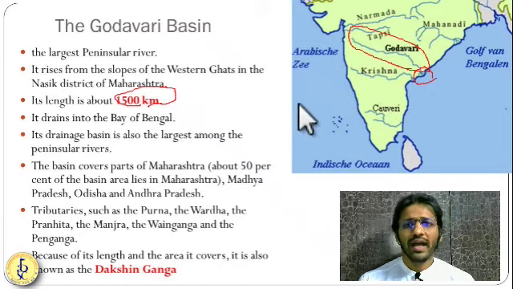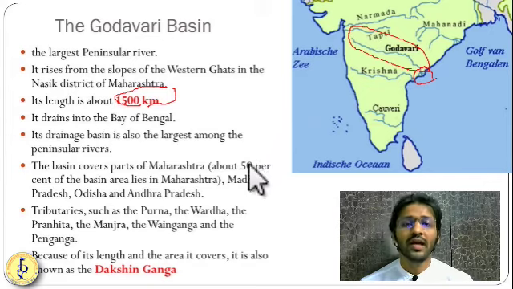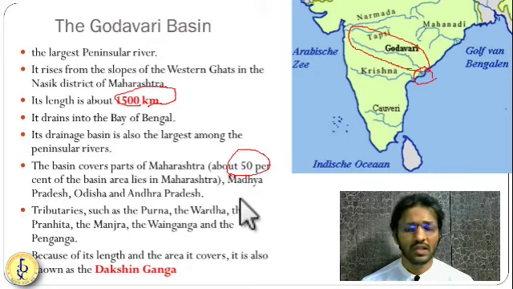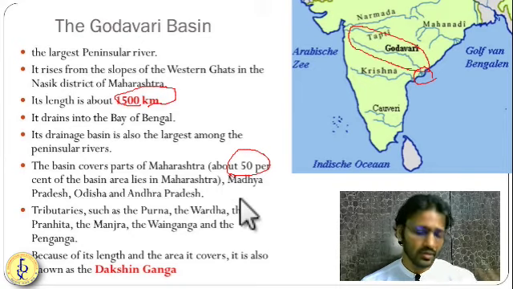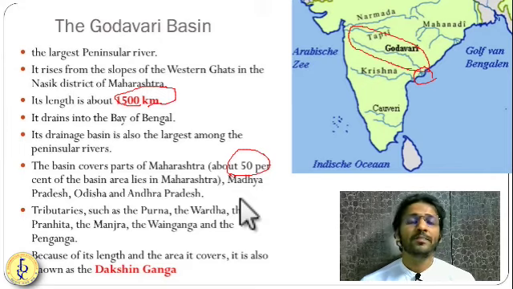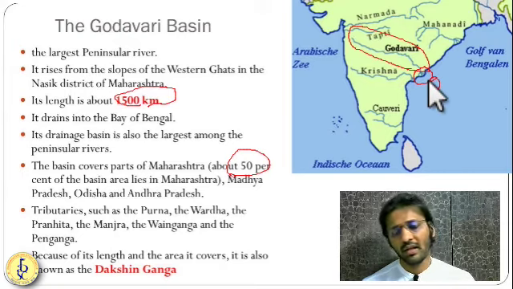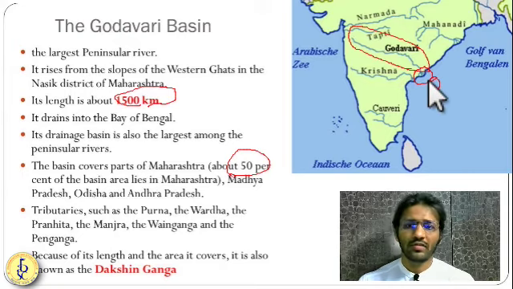It has many tributaries, so you will need to remember their names. You can make certain mnemonics to remember them. Almost 50% of the river flows through Maharashtra. Then some of its tributaries and other course go through Andhra Pradesh, and also Karnataka. It goes downstream through Odisha, and in the end it meets the Bay of Bengal. So this is one of the most important rivers in India.